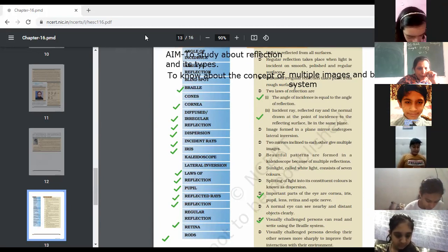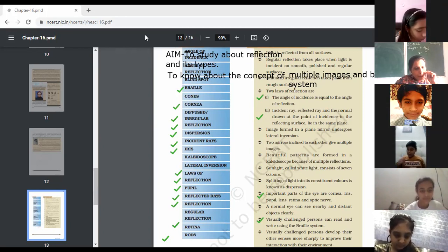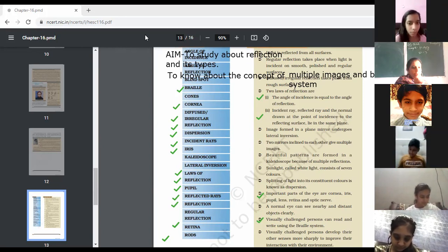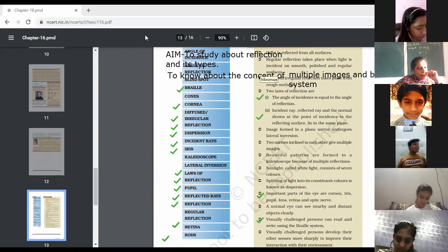Next, rods. Last one. This is in the structure of the eye, where Geet has given the answer, cones. The cells which are sensitive to colors are known as cones.